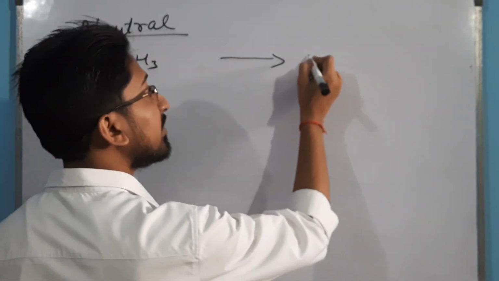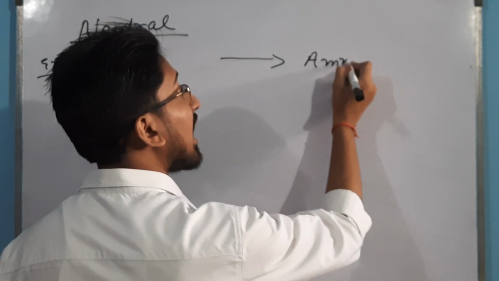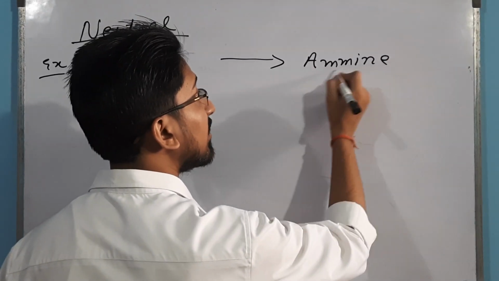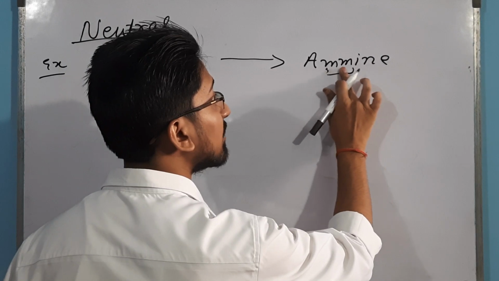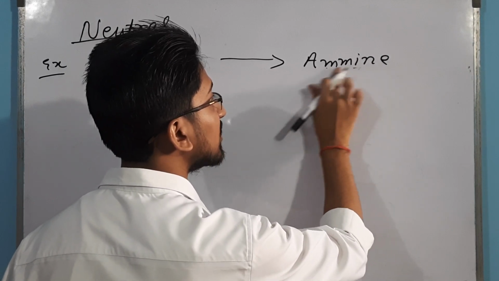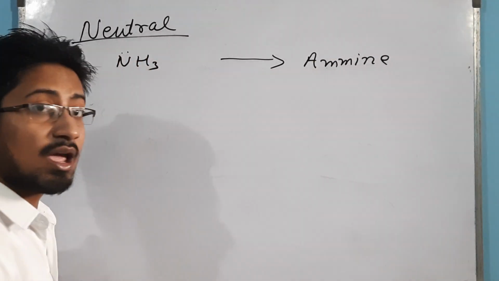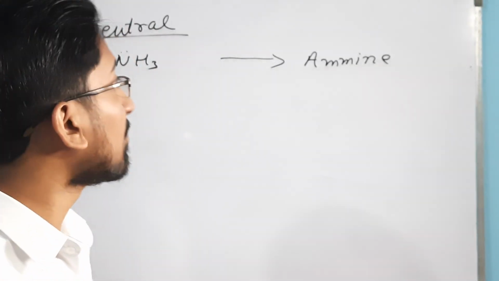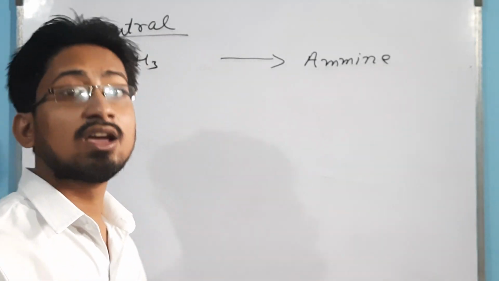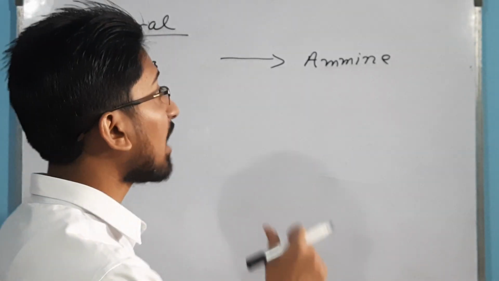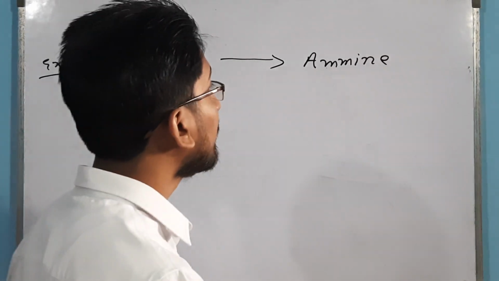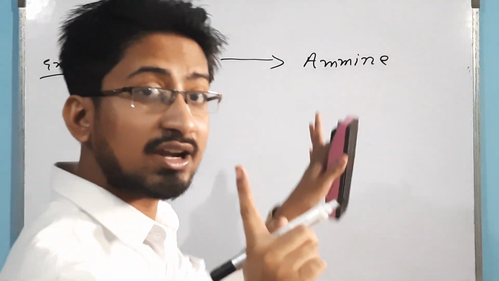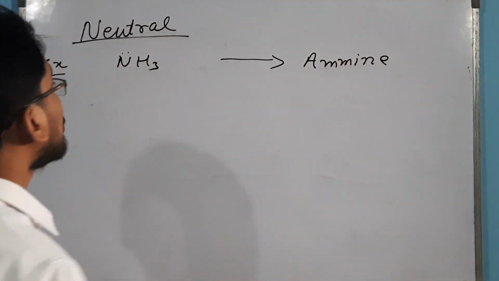While writing IUPAC names, we write it as ammine, AMM. Please note that there is a double M. In organic chemistry, we write amine, but in inorganic coordination compounds, we call it ammine. So while writing IUPAC, you have to write 2 M.